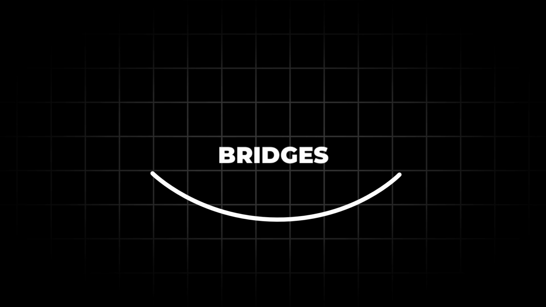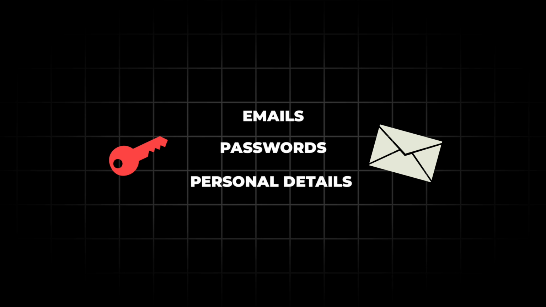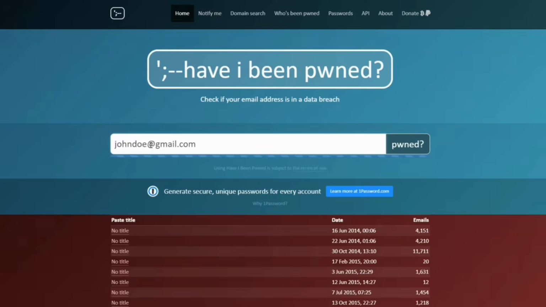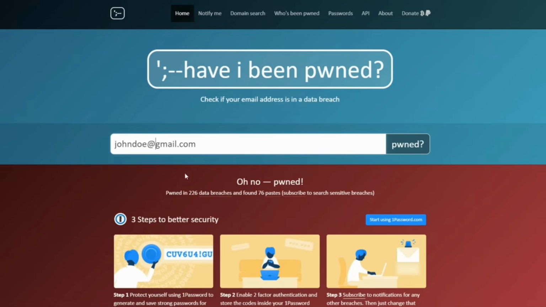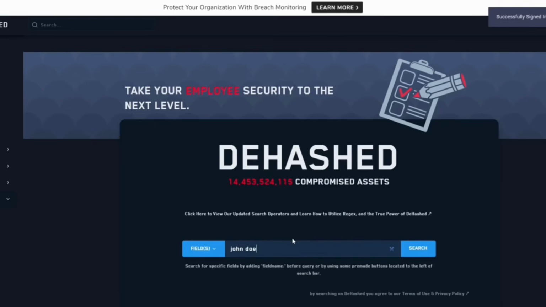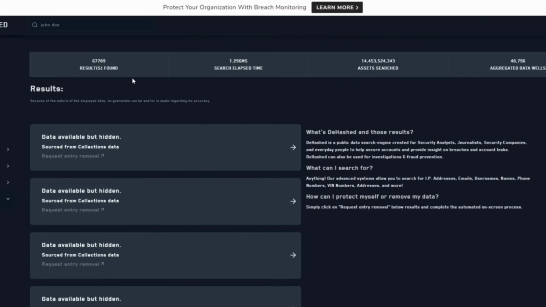Now let's talk about breaches. Every day, millions of accounts get leaked. Emails, passwords, personal details, and most of it ends up online. Go to haveibeenpwned.com, type in any email, and you'll see exactly which breaches it's been caught in. Want more? Dehashed.com shows you the actual passwords or their hashes linked to that email.